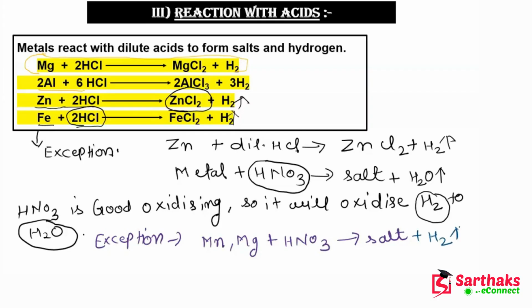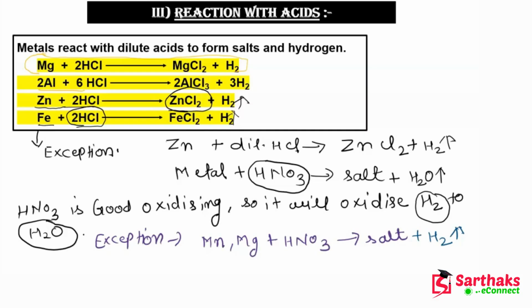Okay, so I hope guys this point is clear to you. First, we have seen that when a metal reacts with an acid, it forms salt and hydrogen gas. Then we saw an exception: when a metal reacts with HNO3, it will form water, because it is a good oxidizing agent.